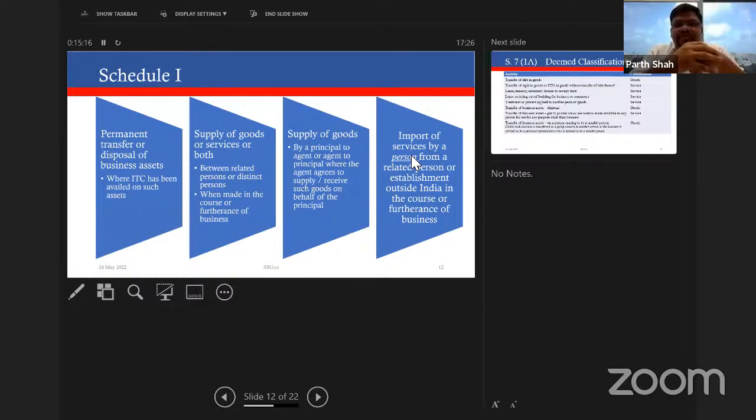Now, we come to Schedule 1. So we discussed Section 7.1, scope of supply, and we saw that there were 4 baskets of what can be treated as a supply. One of them was activities or transactions which are specified in Schedule 1. Here, these are transactions which are deemed to be supply. Section 7 says that certain activities will be deemed to be supply even if made without consideration. So let's take the first example of permanent transfer or disposal of business assets.